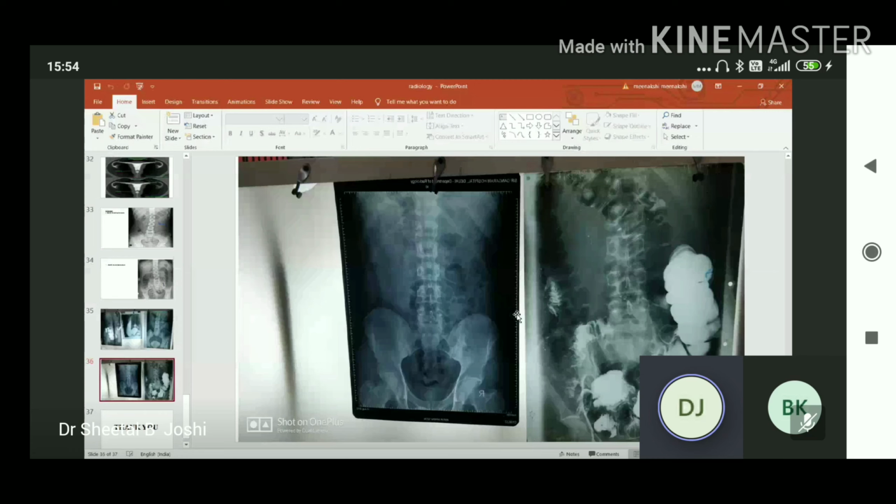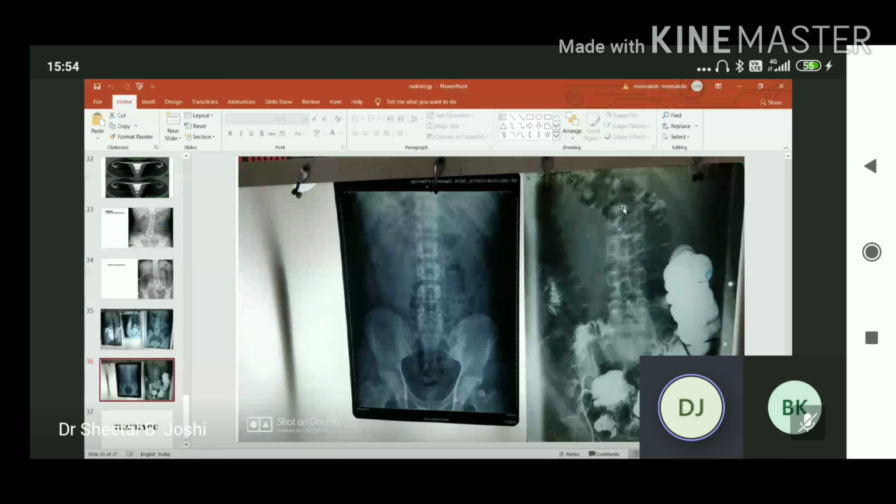Now the last one. Identify the marked arrow structure. What is this? Splenic flexure. Very good.